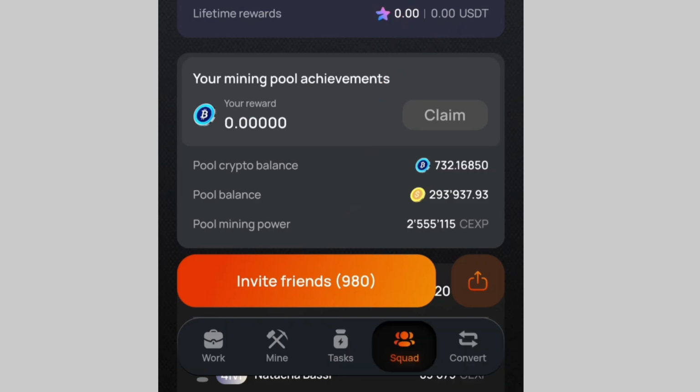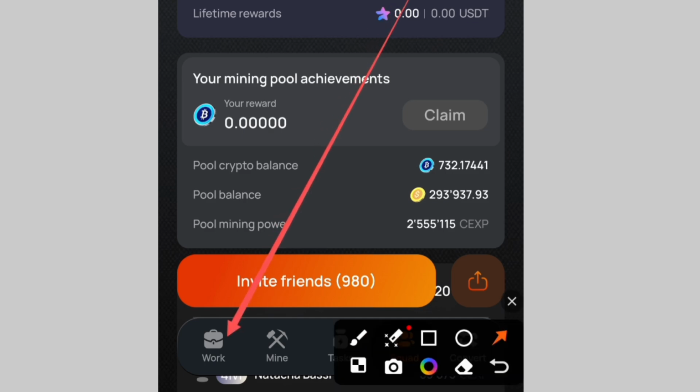So now let's come back to the free USDT. To earn your free USDT, all I have to do is click on the button work over here.